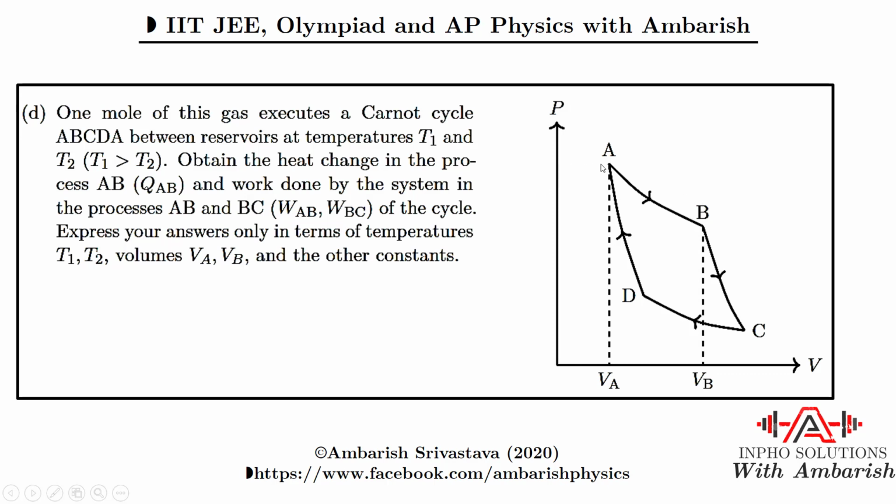So if we want to find the work done, or let's say the heat supplied, the heat supplied will be found basically using TdS. You know that dQ is equal to TdS for reversible processes, and work done is the integral of PdV. So the integral of TdS will give us the heat and the integral of PdV will give us the work done. Let's look at the detailed solution for this one.